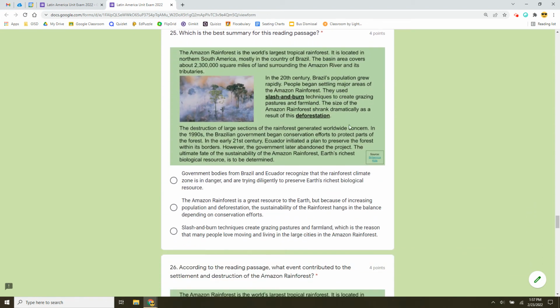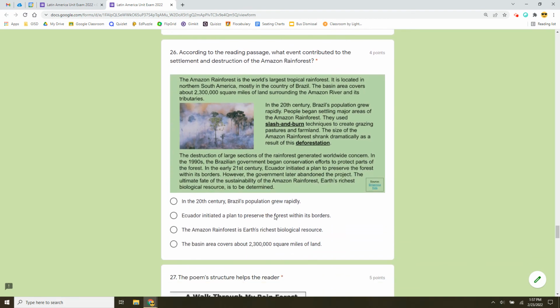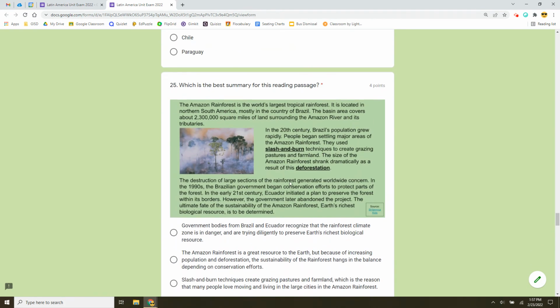Number 25, there will be 2 questions about this green reading passage. I'll read the passage first and I'll read the questions second. The Amazon rainforest is the world's largest tropical rainforest. It's located in northern South America, mostly in the country of Brazil. The basin area covers about 2,300,000 square miles of land surrounding the Amazon River and its tributaries.